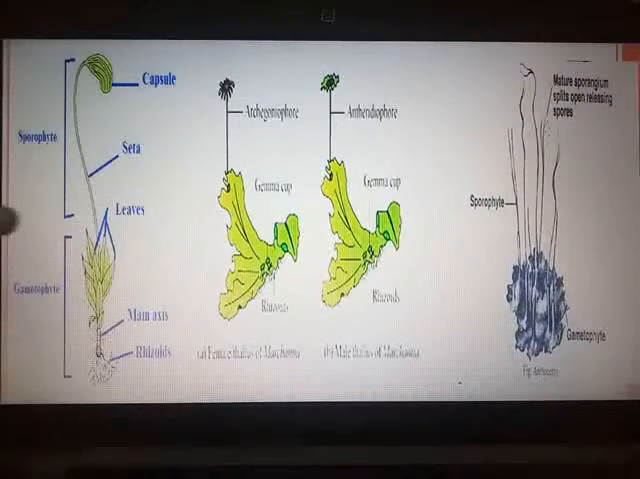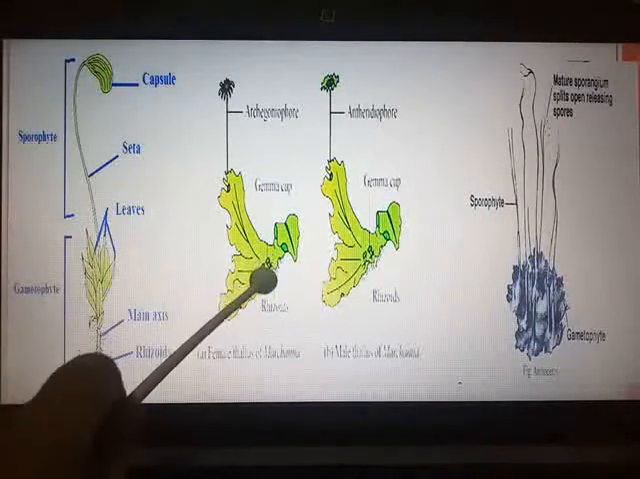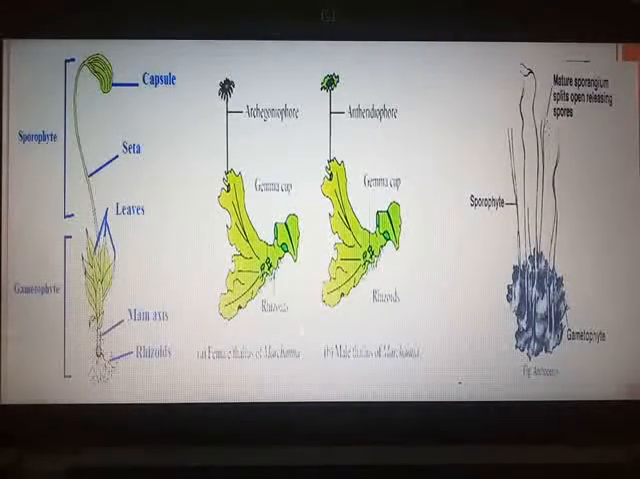Here you can see the photographs and diagrams of the different plants which belong to division Bryophyta. You can see here root-like rhizoids. You can see the sporophyte, a capsule here. So here also you can clearly see the root-like rhizoids.